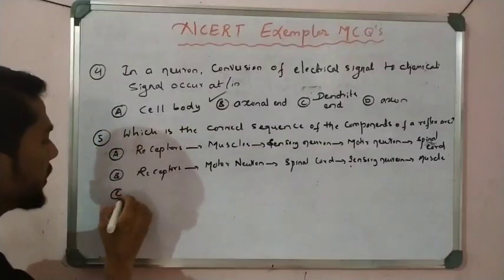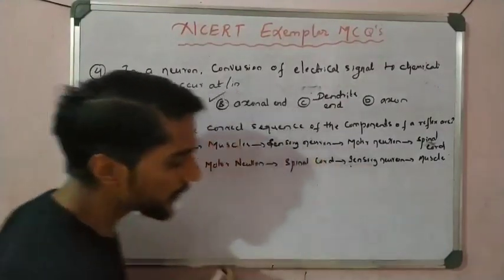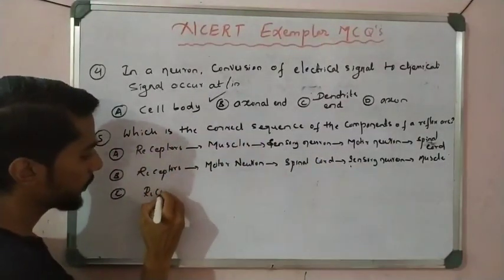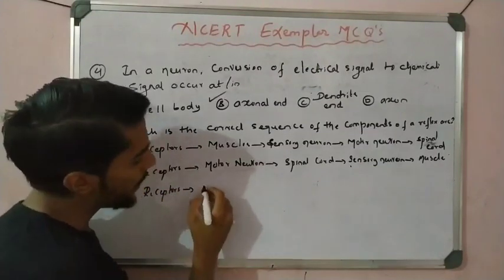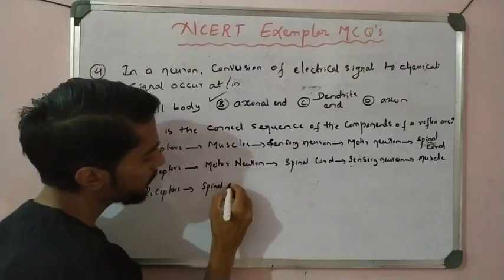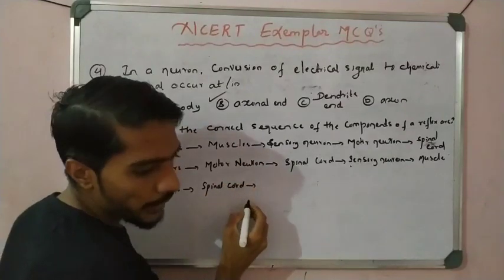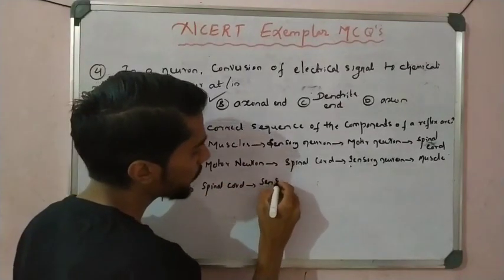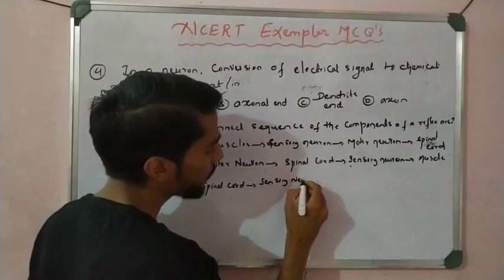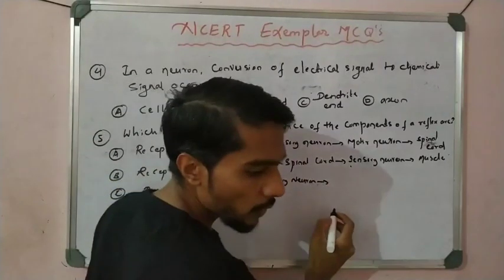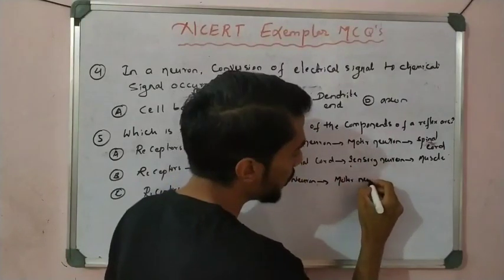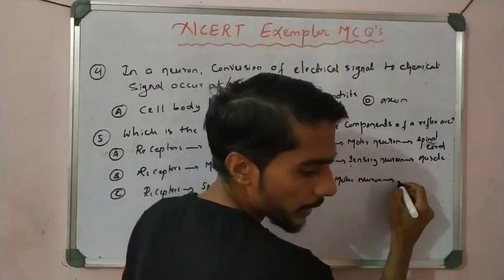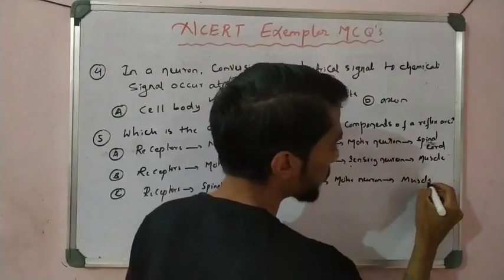Next option C: receptors, and then spinal cord, and then sensory neuron, and then motor neuron, and then muscles.